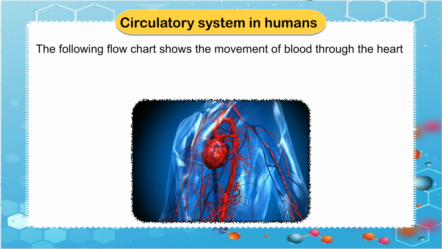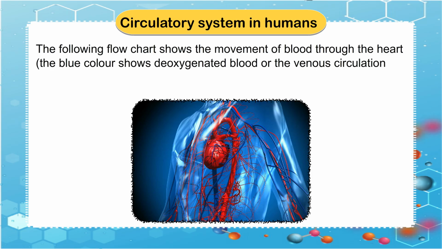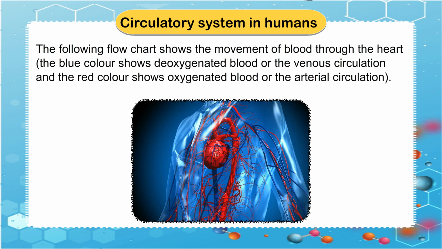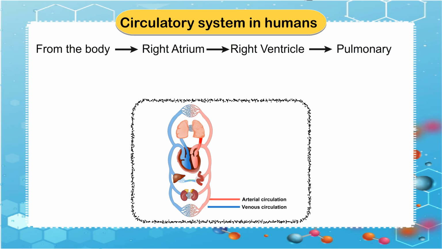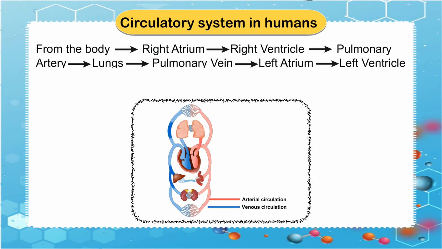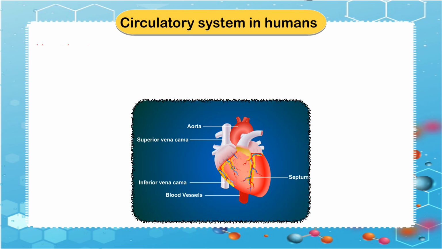The following flow chart shows the movement of blood through the heart. The blue color shows deoxygenated blood or the venous circulation and the red color shows oxygenated blood or the arterial circulation. From the body to right atrium, to right ventricle, to pulmonary artery, to lungs, to pulmonary vein, to left atrium, to left ventricle, to the body.